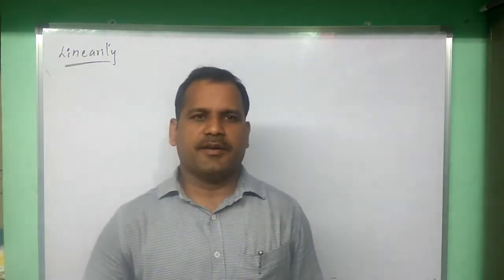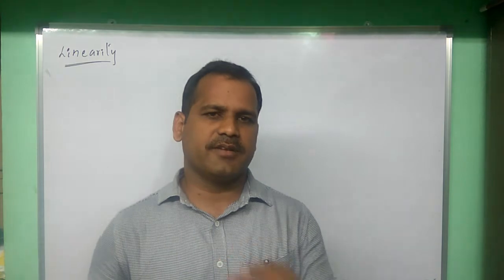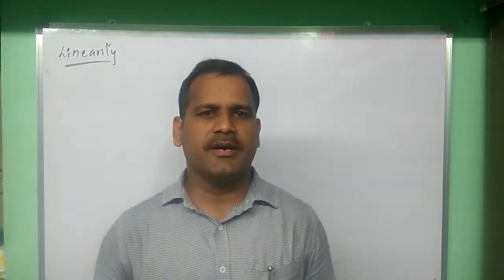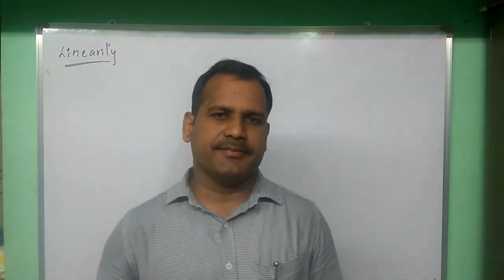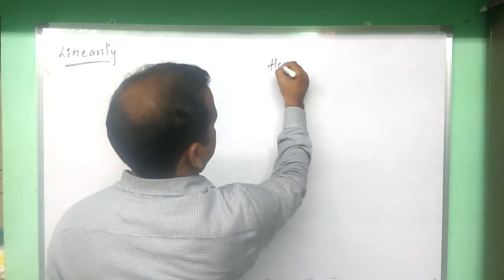Generally, linear means it should satisfy two principles. One is homogeneity, the second one is the superposition principle. Whenever these two principles are satisfied, then we say that it is combinedly linear. So let us take the homogeneity principle first.